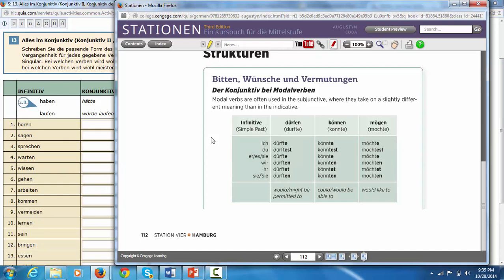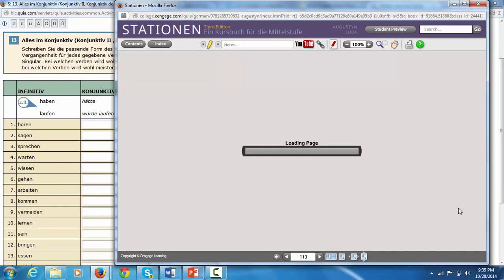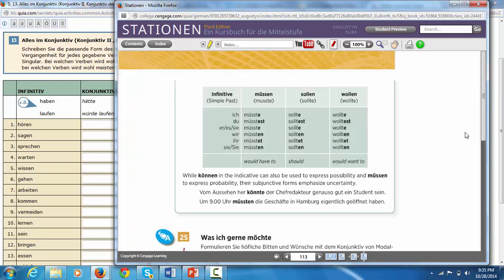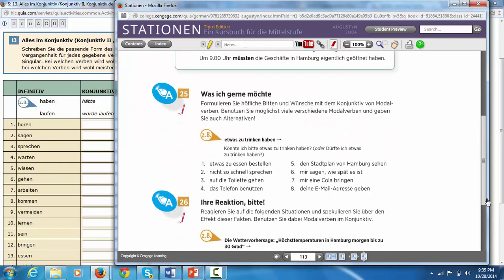Dürfen, dürfte. Können, könnte. Mögen, möchte. Müssen, ich müsste, sollen, ich sollte, wollen, ich wollte. So sollen and wollen are the only ones that don't add an umlaut. Everything else does. Looking down here, was ich gern möchte, number 1, etwas zu essen bestellen, something to order to eat. Könnte ich bitte ein Schnitzel haben?